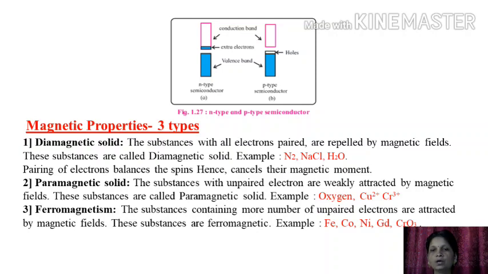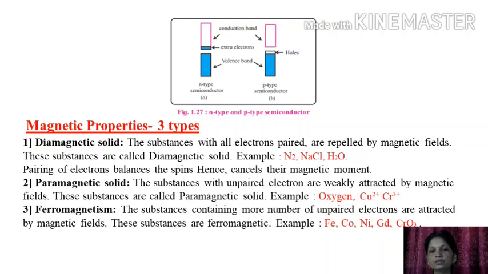For example, N2, NaCl, H2O are diamagnetic solids. Pairing of electrons balances the spin, hence they cancel the magnetic moment. The electrons' magnetic moment overall gets cancelled, so the solid overall acts as diamagnetic.